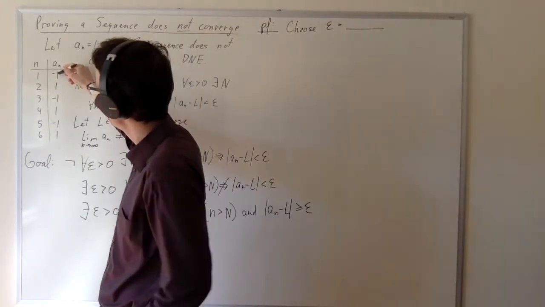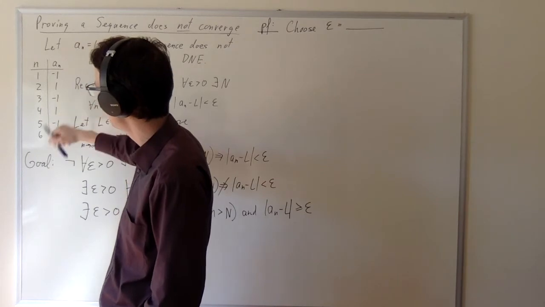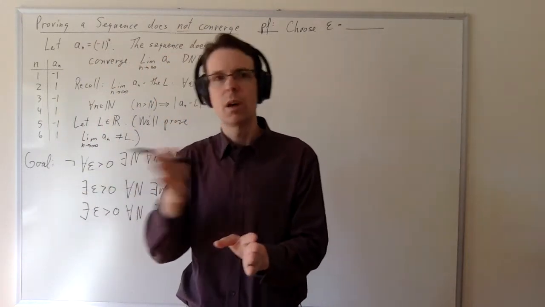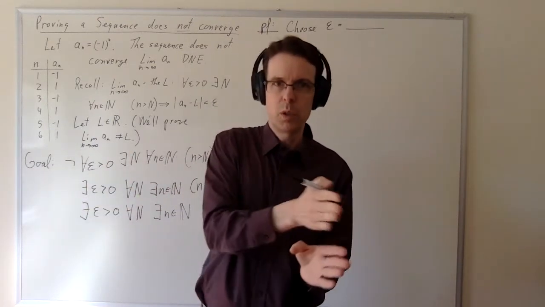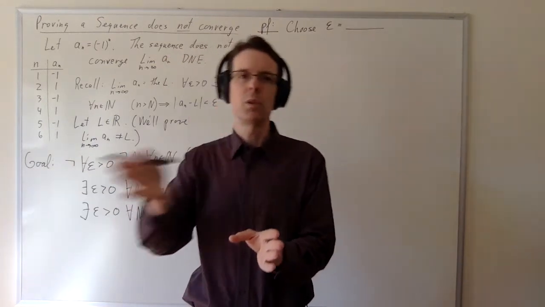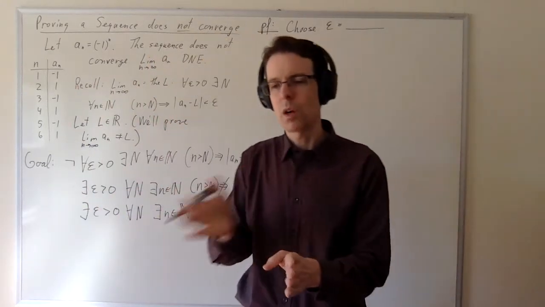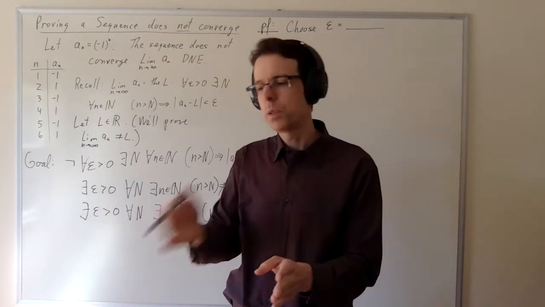Now, we could take a guess at what epsilon might be here. We've got sequence terms -1 and 1 and -1 and 1 and -1 and 1. There seems to be a general distance here of straying up from where you were, down from where you were, up from where you were, down from where you were. So these sequence terms are going up to, down to, up to, down to.